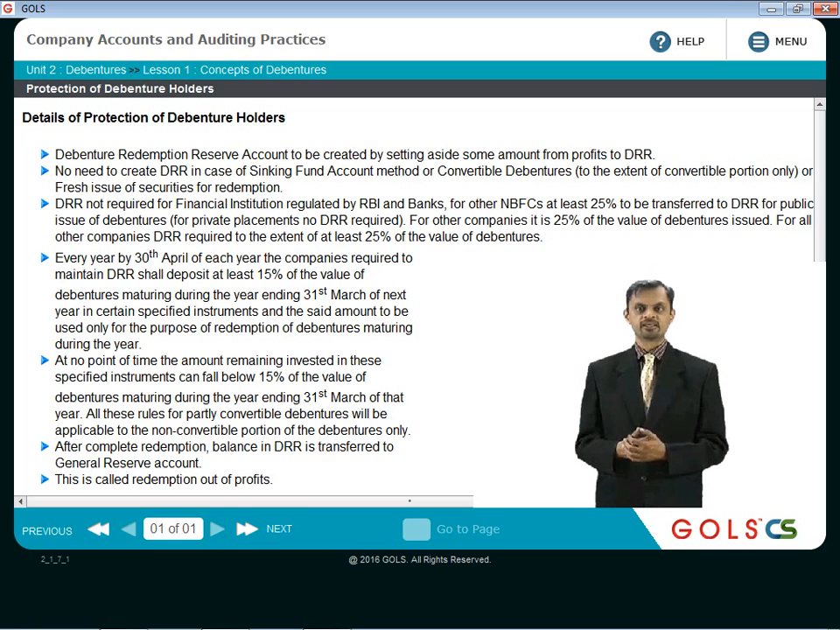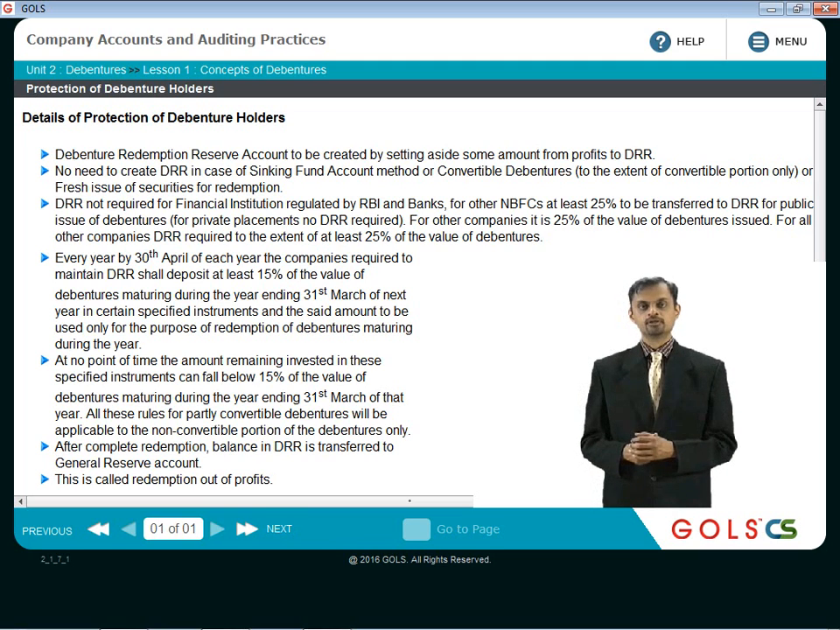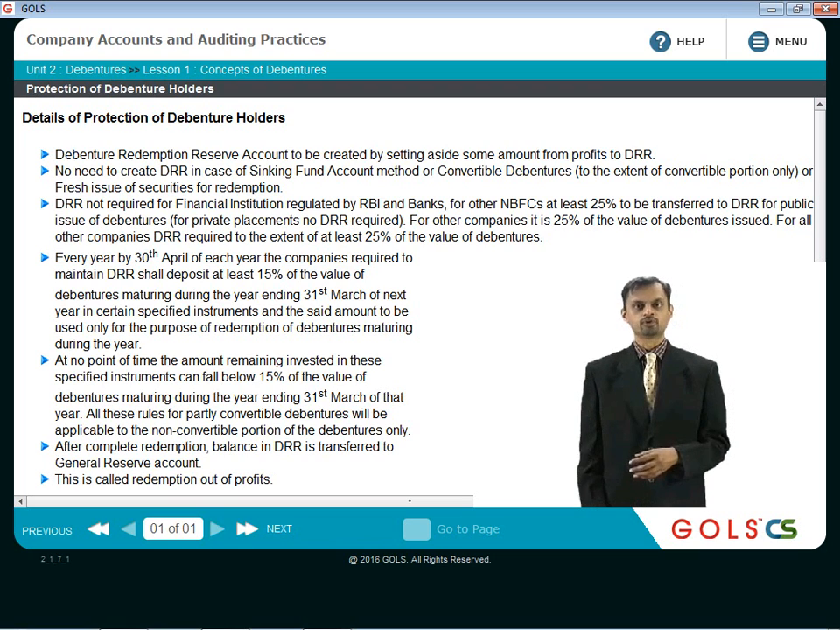Now when this DRR is created, this process is called redemption out of profits. So suppose 25% of the debenture amount is transferred to DRR, then to the extent of this 25 rupees, it will be called redemption out of profits, else it will be called redemption out of capital.